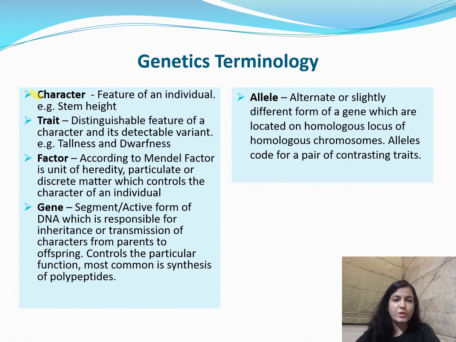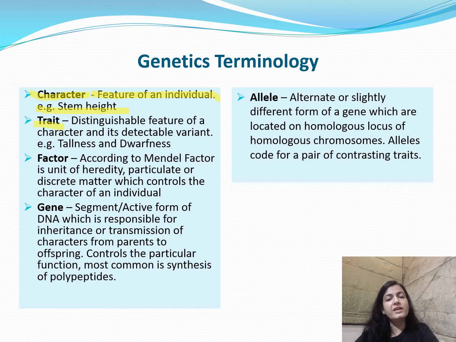So what do we mean by the term character? Character is basically the feature of an individual, and here in case of botany we will be discussing plants in detail. So we can say any feature of a plant. It can be the stem height, the color of the seed coat, the color of the pod, or the color of the flower. So there are many characters of a plant. Here I have given one example, that is the stem height. Fine. Now the next term which I have taken is the trait.